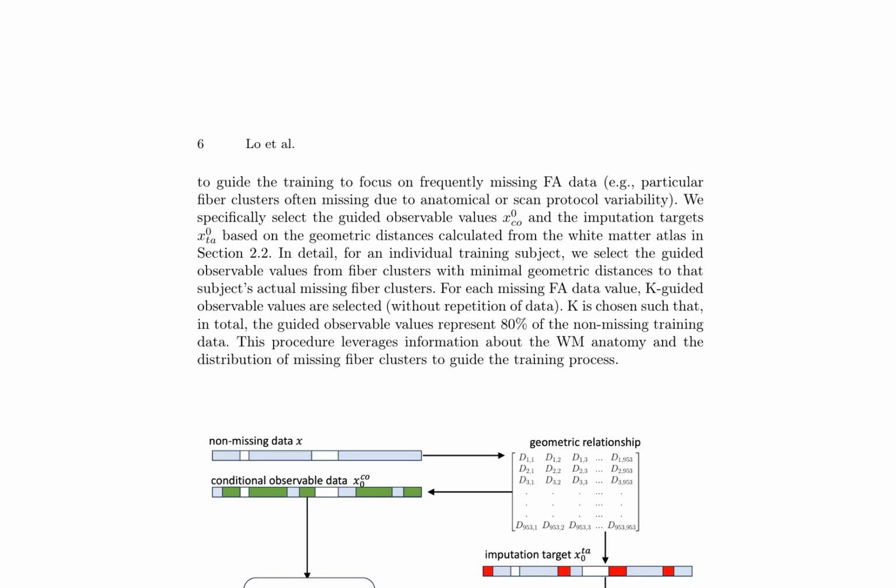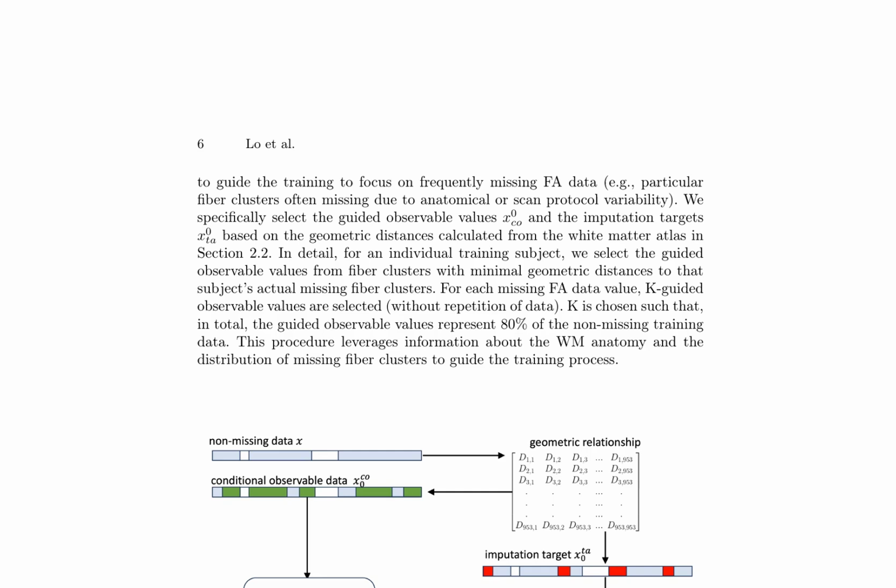Researchers have developed a novel method, WMG-Diff, to impute missing fiber data in white matter diffusion MRI, leveraging geometric relationships between fiber clusters to guide the training process. This approach addresses the issue of missing data due to anatomical or scan protocol variability.